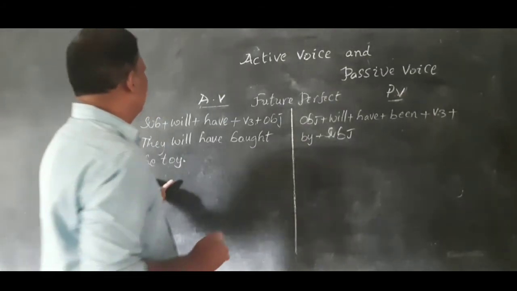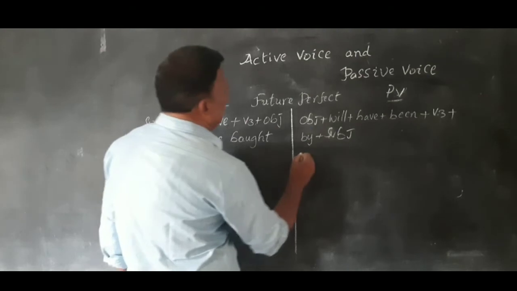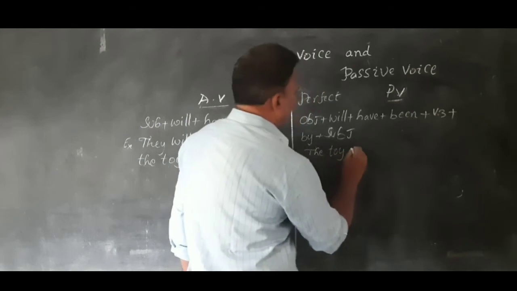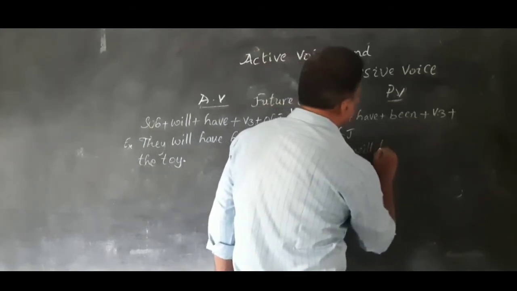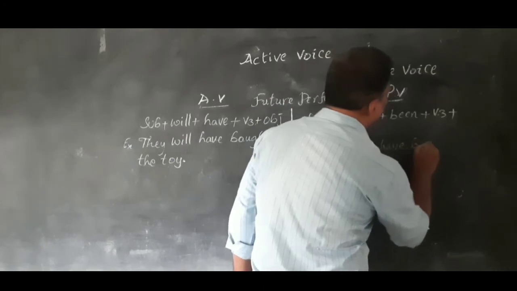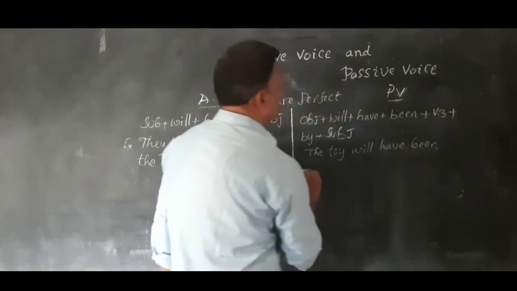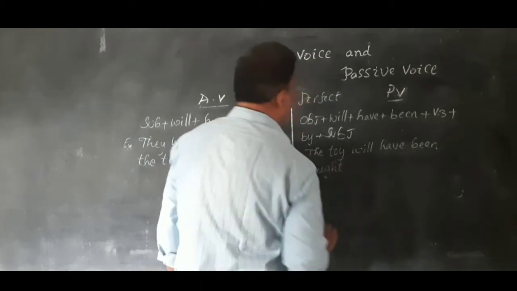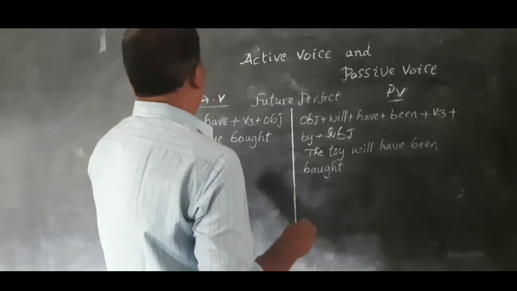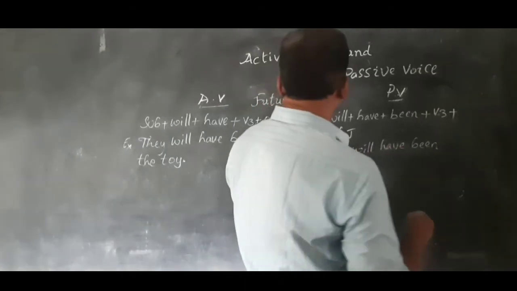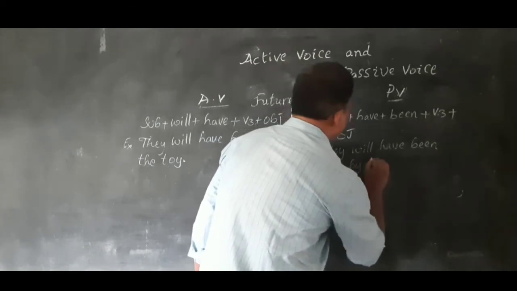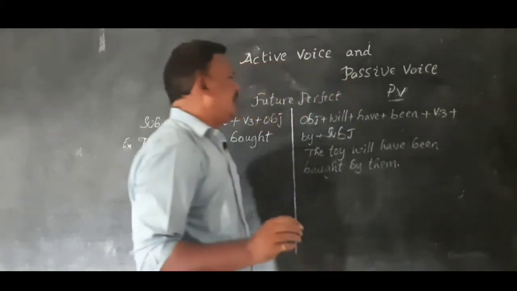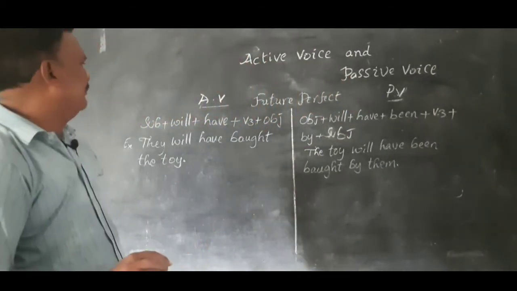What is the object here in this example? The toy. The toy will have been bought by them.